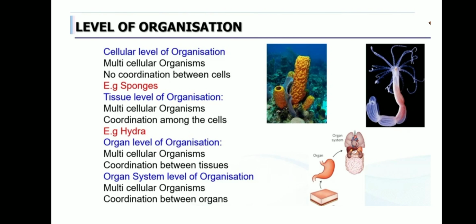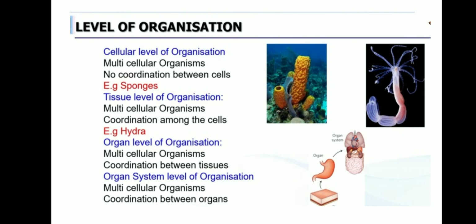And next, the tissue level of organization also comes under multicellular organisms. Already I told you, multicellular means many cells are present. Here coordination is there among the cells. So the cells combine together and undergo the normal metabolic processes, right?